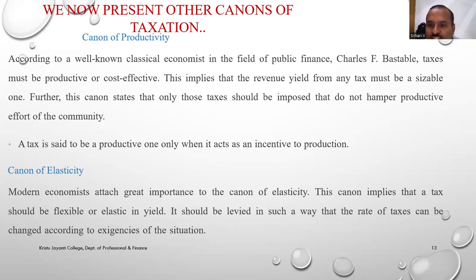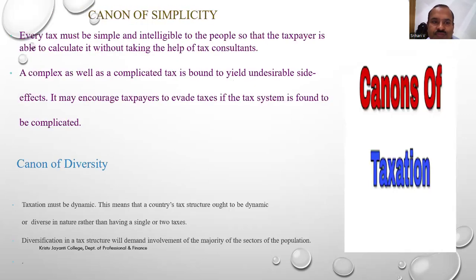Canon of productivity: it should yield funds for public expenditure. The central government should get a lot of funds from taxation. Canon of elasticity. Elasticity means flexible. The tax provision should be flexible as per the changing income and expenditure positions of the person.